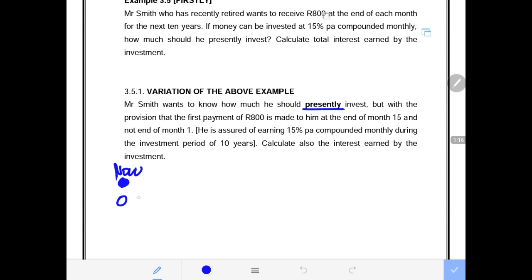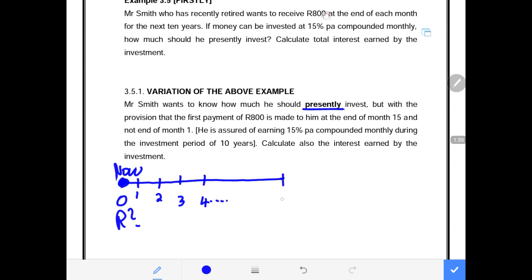That means from now, where we invested money that we don't know, but we know that an amount must be invested now, and this amount must stay in the account from month 1, month 2, up to month number 14. 1, 2, 3, 4. I'm not going to continue, obviously.